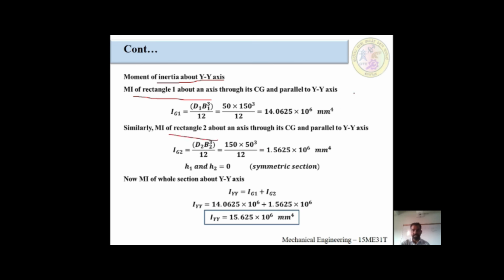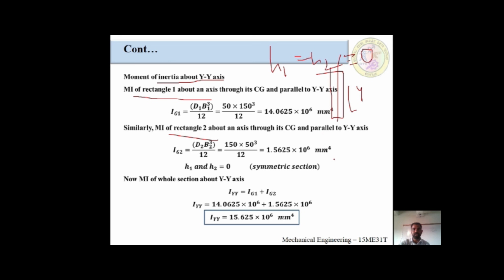Here it is symmetrical about the y-axis. For that reason, h1 is equal to h2, because both are lying in the same line, so h1 is equal to h2 is equal to 0. When the problem is symmetrical about the section, it is very easy to calculate. h1 is equal to h2 is the formula.